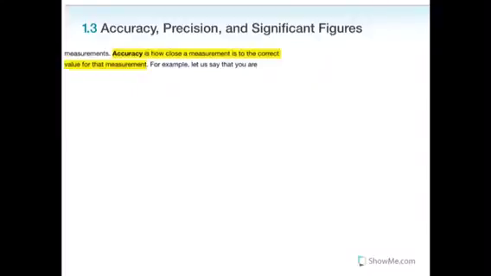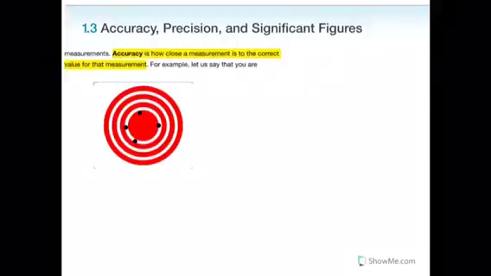Now, starting right off, accuracy is how close a measurement is to the correct value for that measurement. For example, let's look at this bullseye. Now, the bullet holes are rather close to the bullseye, but not close to each other. So therefore, this would be accurate, but not necessarily precise.